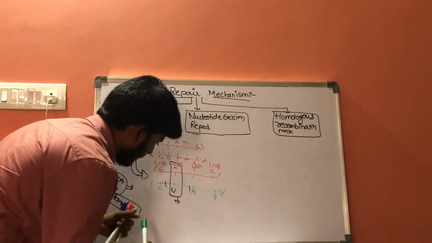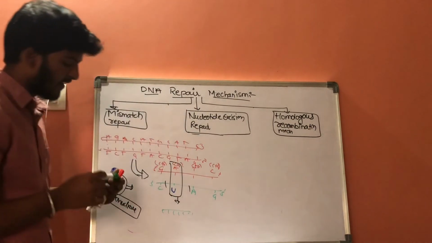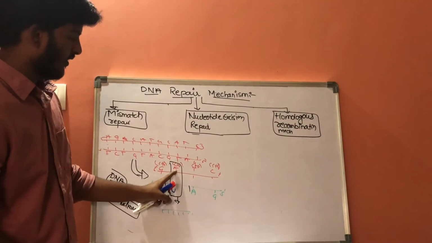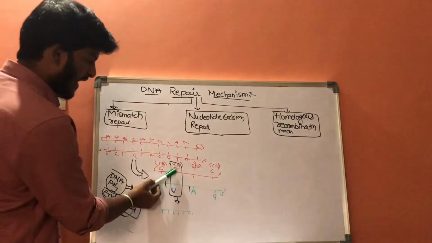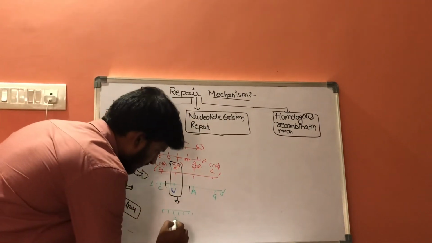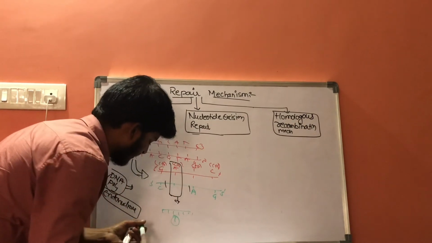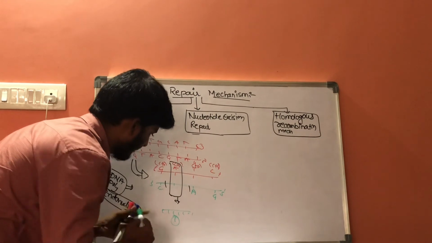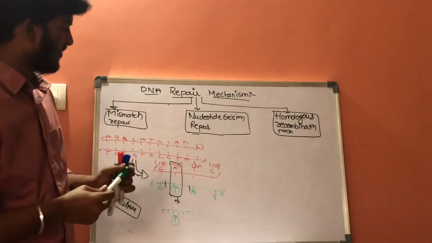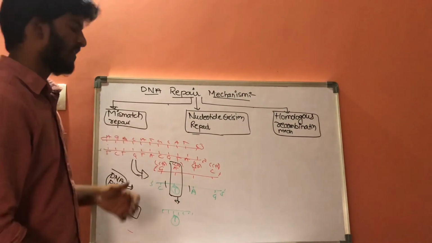And then the new base which should match to this parent chain will be inserted at this area, that is thymine will be inserted. In this way the thymine will be inserted. So there will be correct position of these base pairs. So this is the replacement in the mismatch repair mechanism.